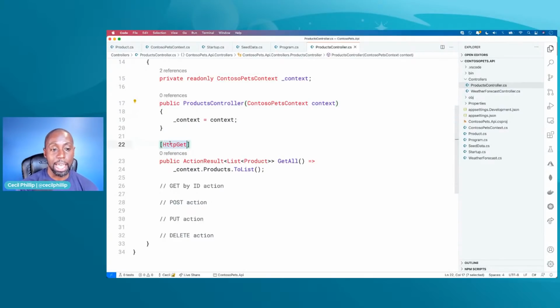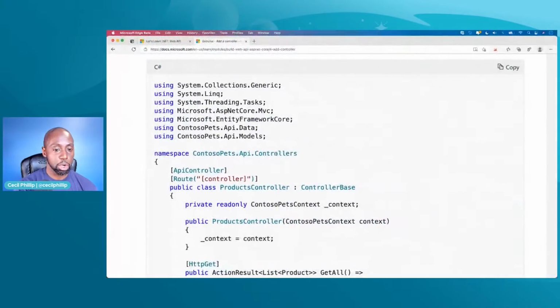And that goes back to those HTTP requests and response methods that we spoke about a little bit earlier, right? So notice this one is annotated with HTTP GET. So if I make an HTTP GET request over to the API controller for products, then it's going to fork out to this one that says get all. Or if I had one that was a post or a put or delete, it would call that associated action method to invoke that method to carry out processing that request and generating the response back. Okay. All right. Let's head back over.